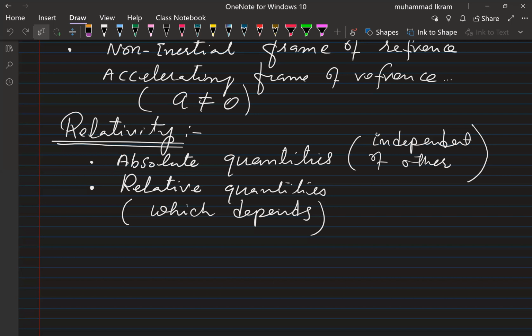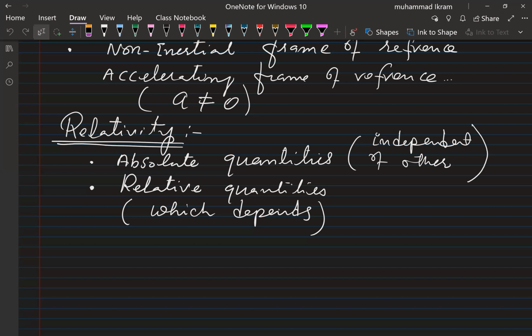So regarding absolute motion, as I told, Newton suggests that motion is relative. And before this, Maxwell's laws were actually of the opinion that motion is absolute.